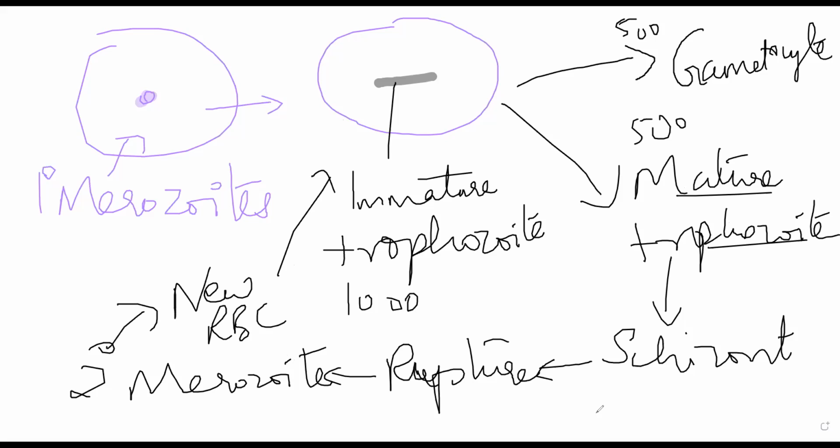Gametocytes will turn into, okay, this is an immature gametocyte. This fellow will turn into a schizont, and it will tear. Sorry, I just lost the connection.